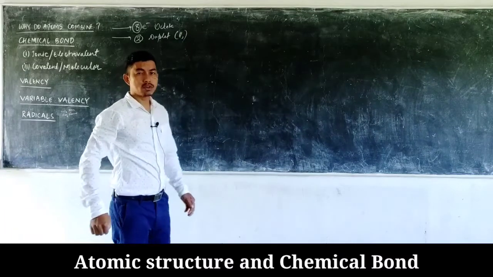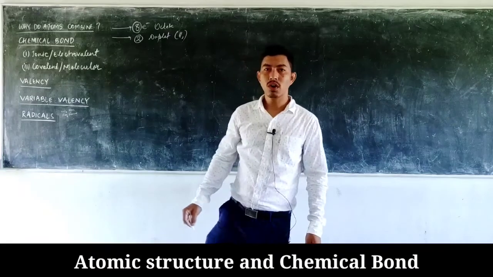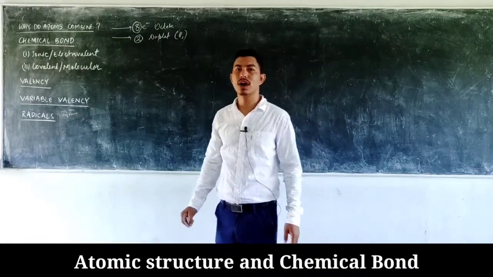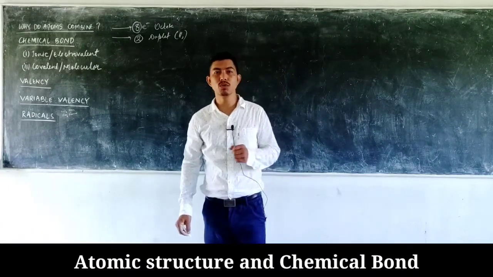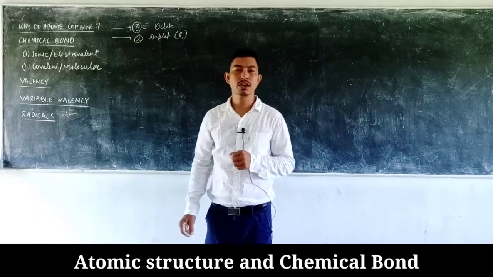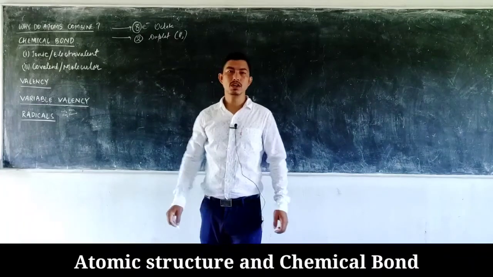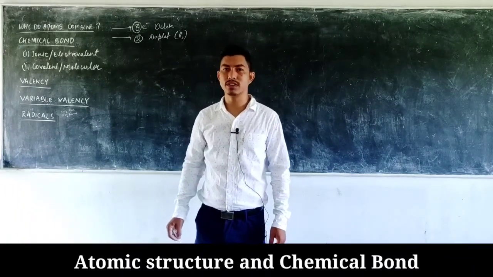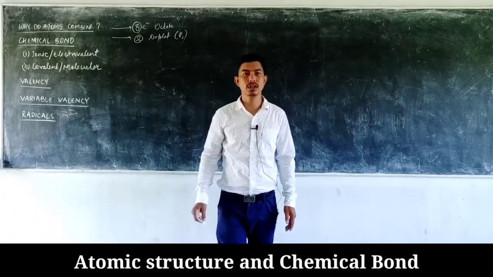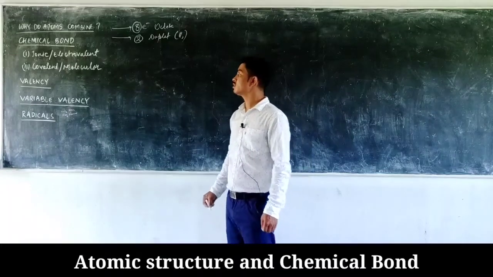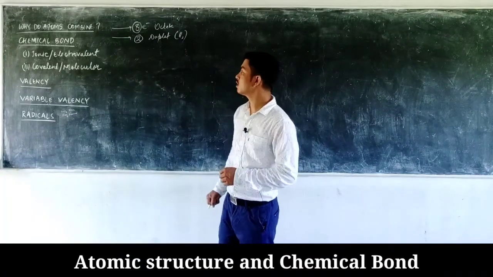So the atom, to gain stability, always wants to have either 8 electrons, or for hydrogen, 2 electrons in the outermost orbit, which most of the atoms do not have. Only the noble gases have such an electronic configuration. So the reason for the chemical activity of the atom is that atoms combine to attain the inert gas configuration. That means they want to attain the octet state, or hydrogen wants to attain the duplet state. So that is the answer of why do the atoms combine. The atom simply combines to attain the inert gas configuration.